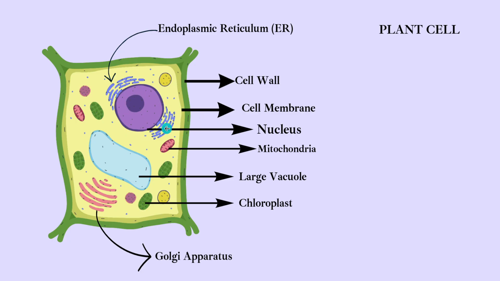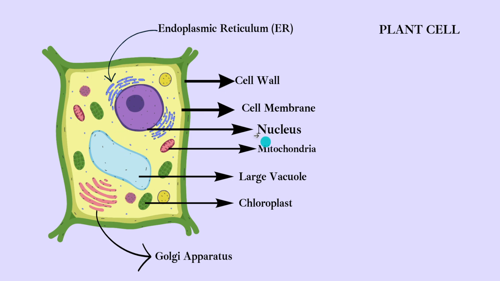Then we have the nucleus, which is like the brain of the cell. Just like our brain commands the body organs to perform functions, similarly the nucleus is referred to as the brain of the cell. Around the nucleus we have the endoplasmic reticulum, and then we have mitochondria. We have a large vacuole inside it, and we have chloroplast, a green substance. We have the Golgi apparatus. These are some of the organelles of the plant cell.